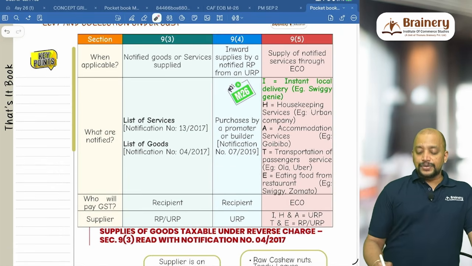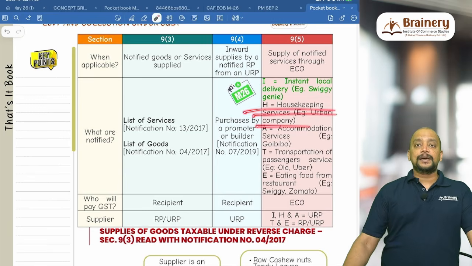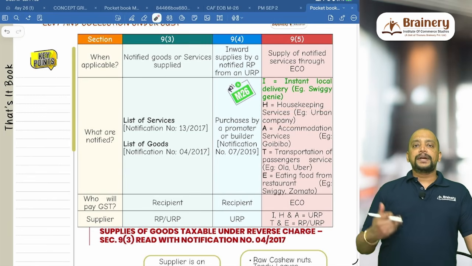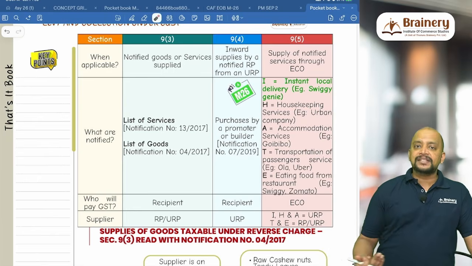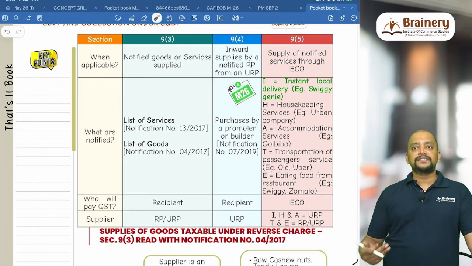Then second we have housekeeping services. Housekeeping services example, Urban Company, which will be providing plumbing services, carpentry services or cleaning services, etc.